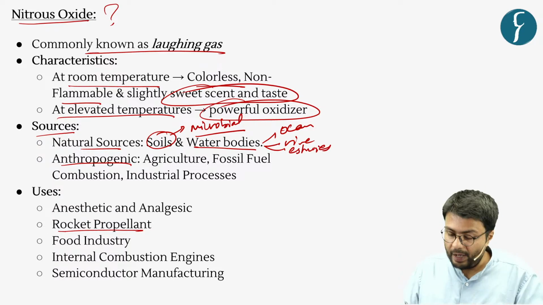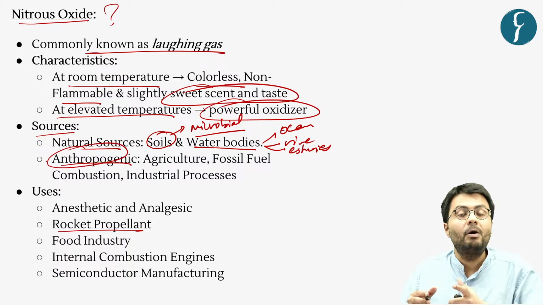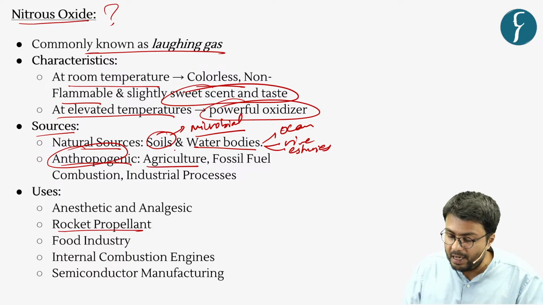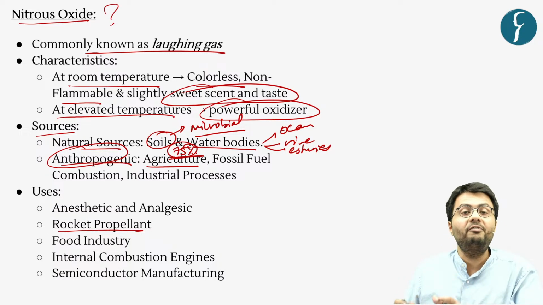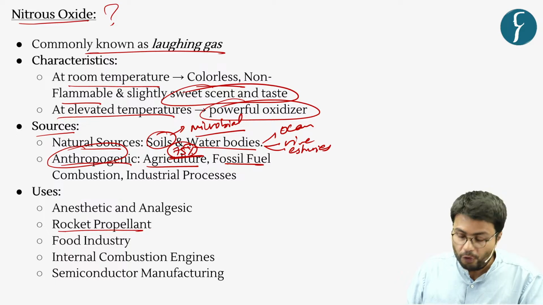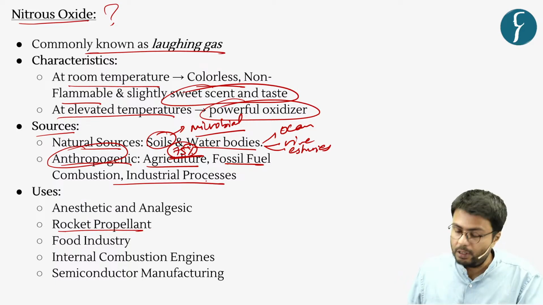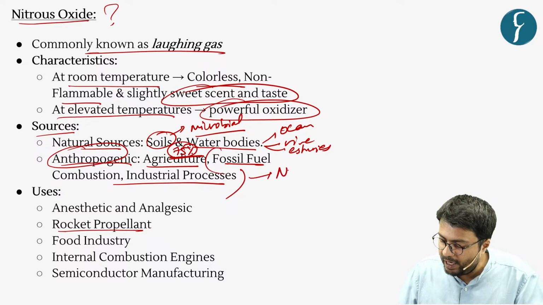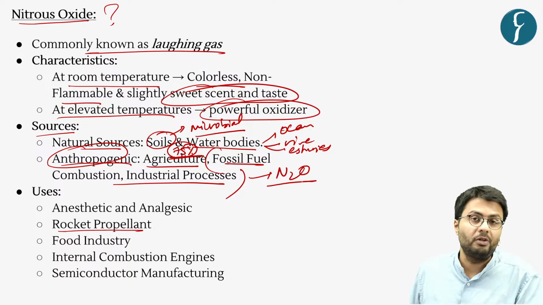Whereas in terms of anthropogenic causes, the largest emitter of this gas is the agricultural sector, which is responsible for as much as 75% of nitrous oxide emissions. Combustion of fossil fuels as well as industrial processes also emit a significant amount of nitrous gases.